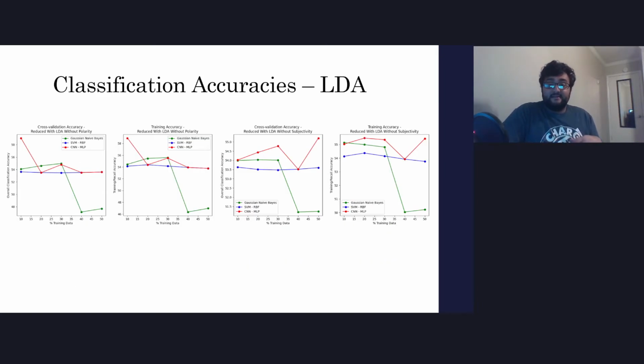For LDA, it performed the worst. The MLP dropped down to roughly 54 to 55%, and this is largely, again, due to LDA reducing down to one feature, which is eliminating a lot of important data.